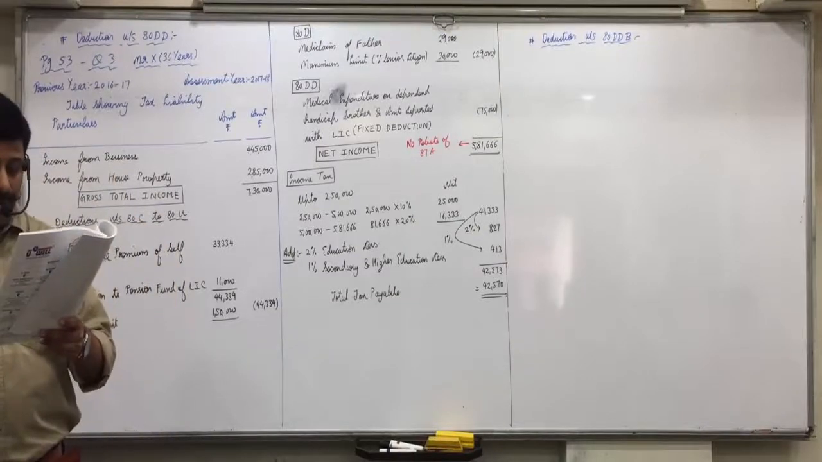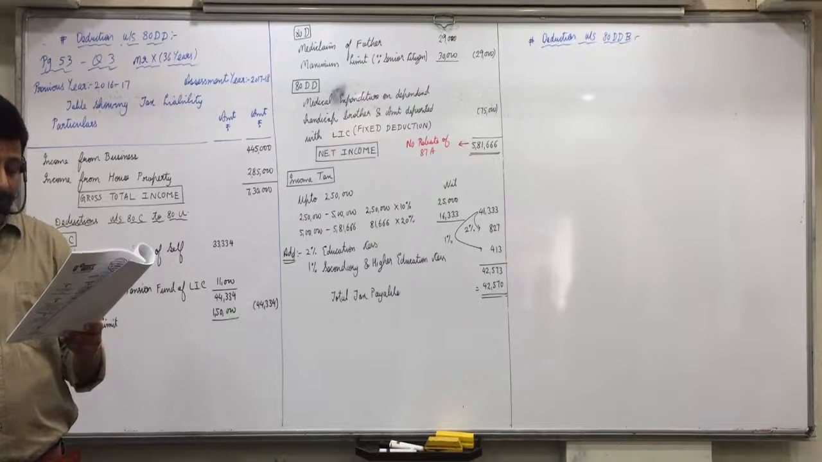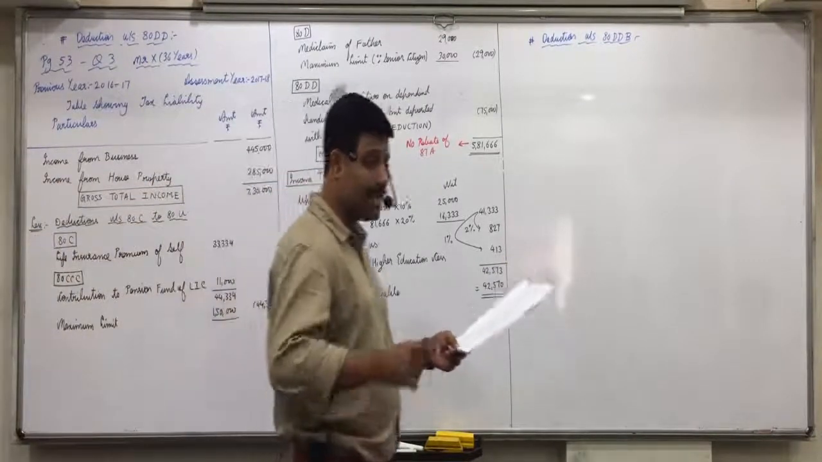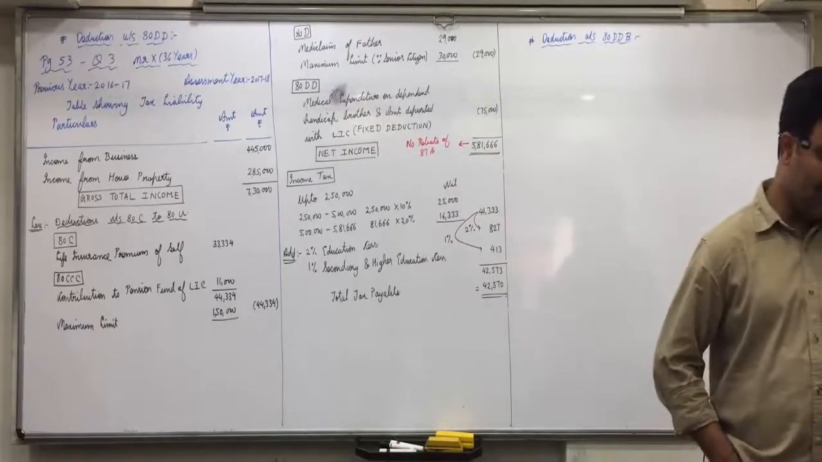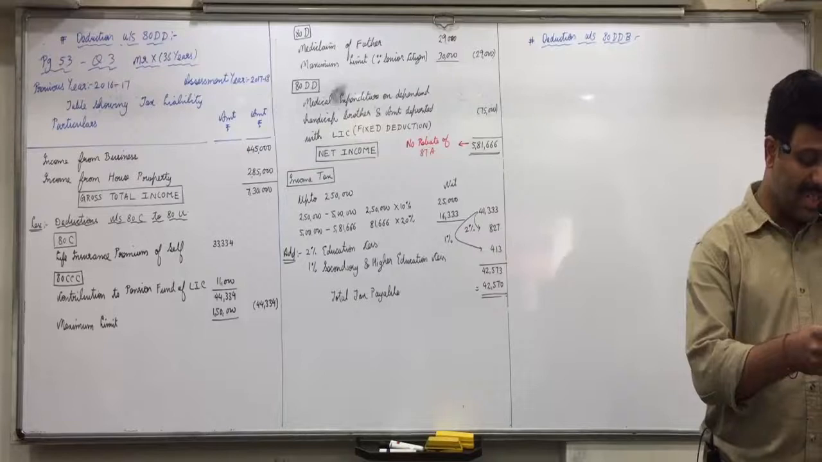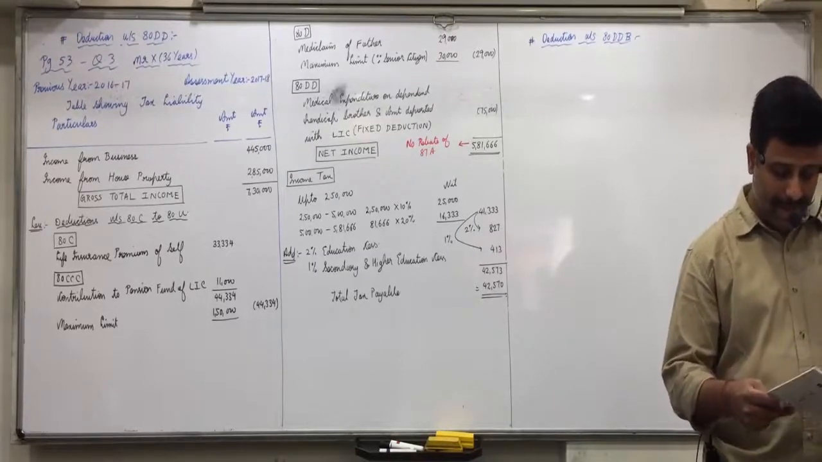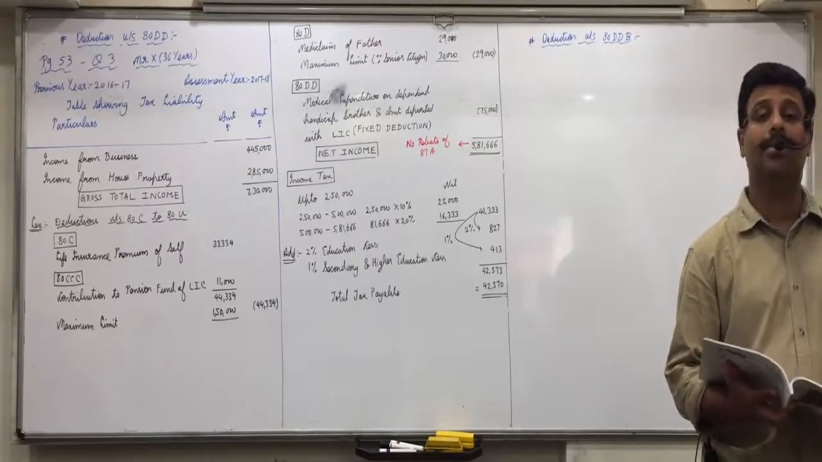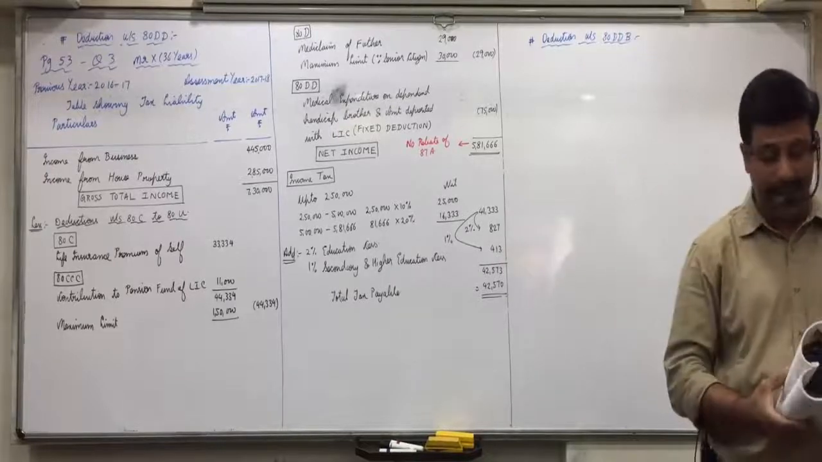Now, resident individual and resident HUF are included first. What qualifying payment is included? Expenditure for the medical treatment of the specified disease or ailment of the assessee himself. Himself is also included, or dependents: husband or wife, meaning spouse, children, parents, brothers and sisters. So relatives are the same, but self is also included as dependent.